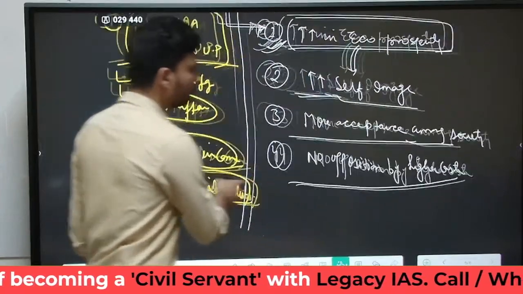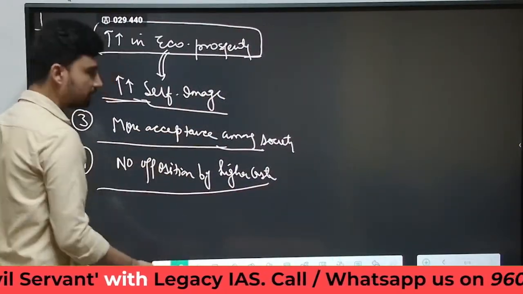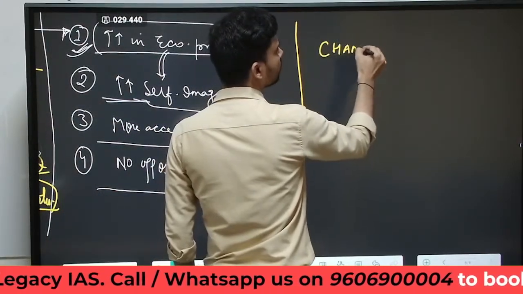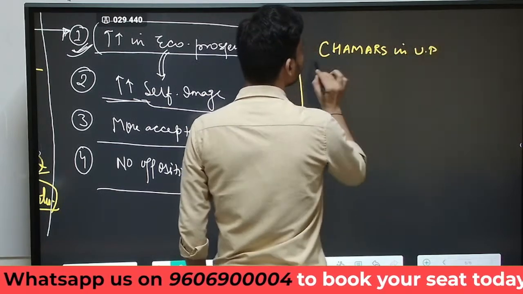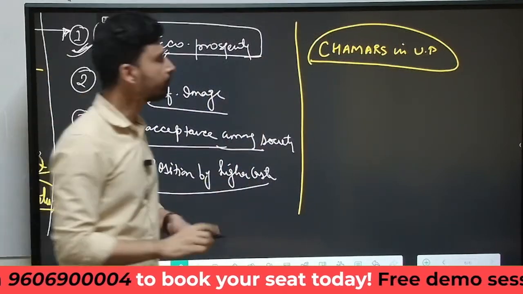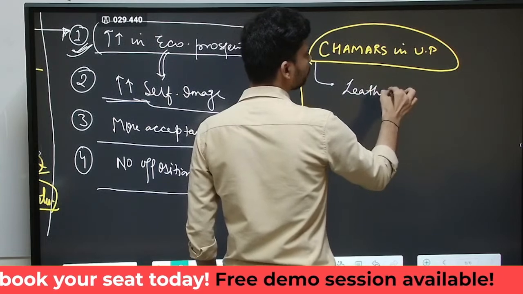The other example, in the same state, where it was unsuccessful, is the Chamar caste in Uttar Pradesh. Chamars traditionally, since British time, were largely involved in the business of leather.